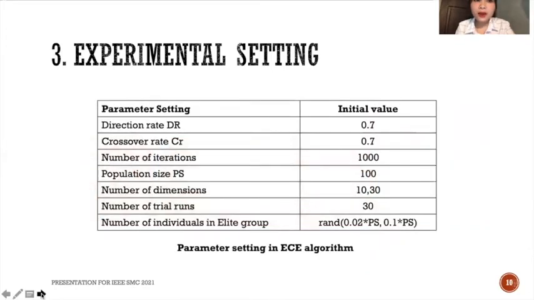As you can see on the slide, for the parameter setting in our research, we will run the algorithm in 1000 iterations and the number of runs is equal to 30. The direction factor rate and the crossover rate are both set to 0.7. We also evaluate the algorithm in 10 dimension and 30 dimension settings to verify whether they yield different results with a different number of dimensions.